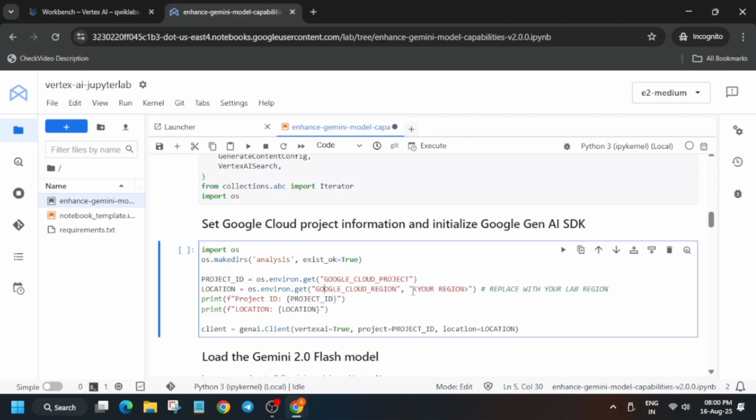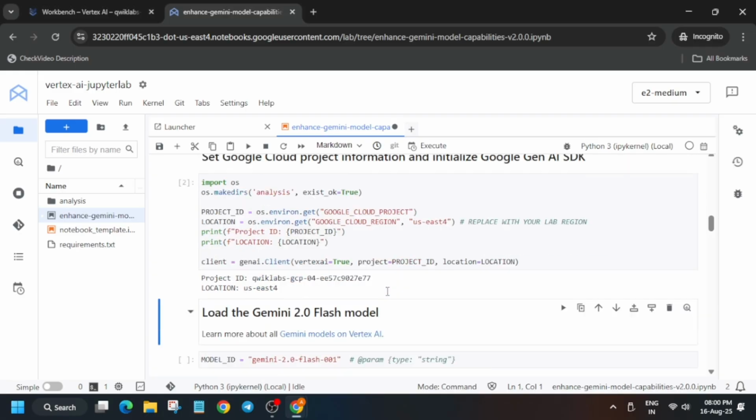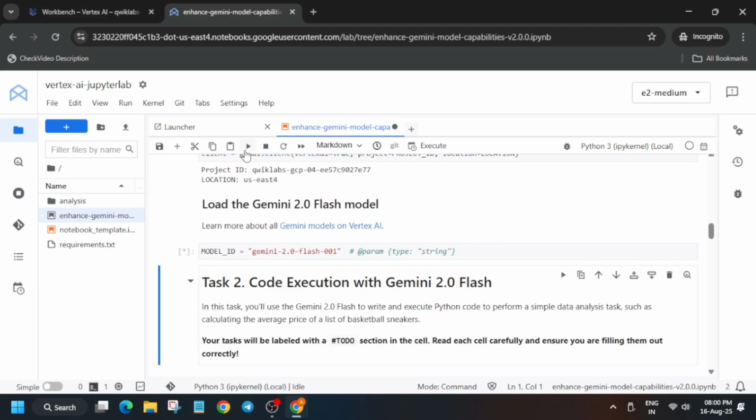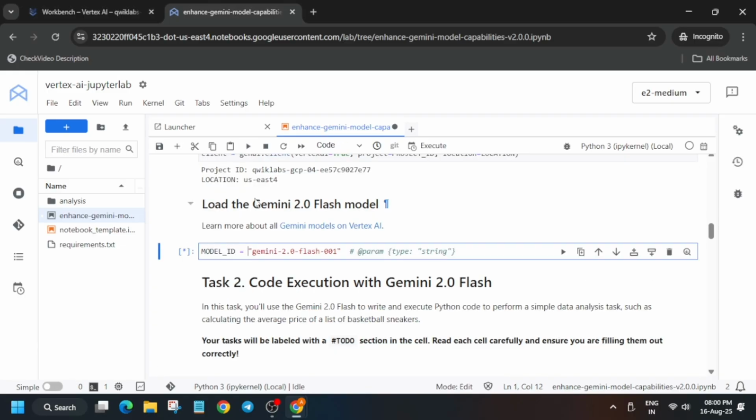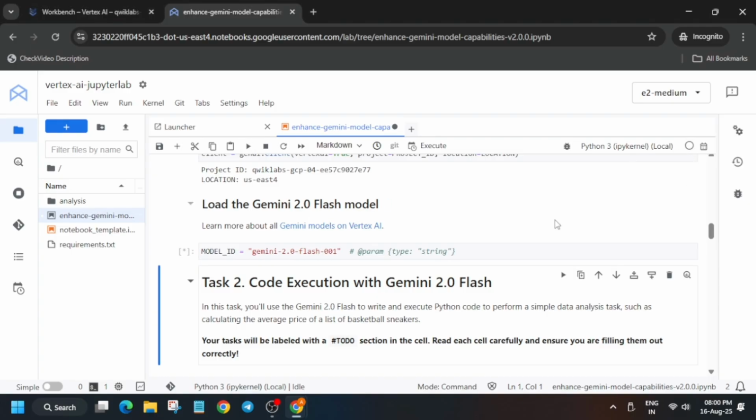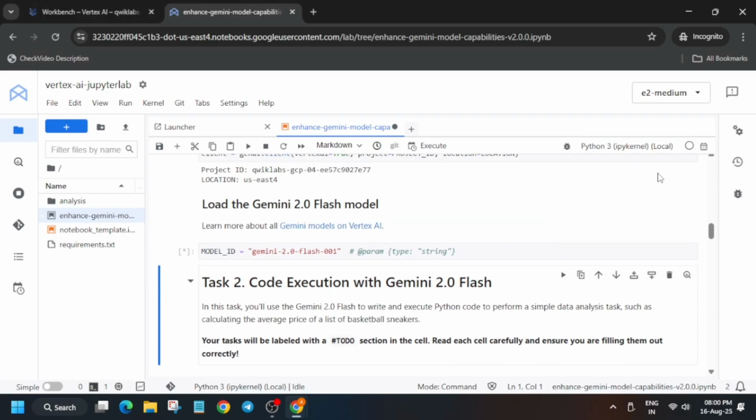For the region, come back to the lab instructions and update the region like this. Just wait for some time and then run it. Once it is completed, you can see the project ID and the location is updated. Now we have to run the model. Sometimes it takes time to load the model and it does not show whether it is working or not. So you have to just run it again until it proceeds. You need to just wait for some time.